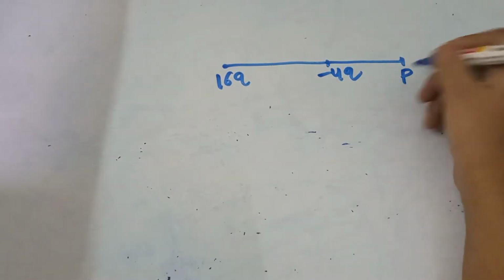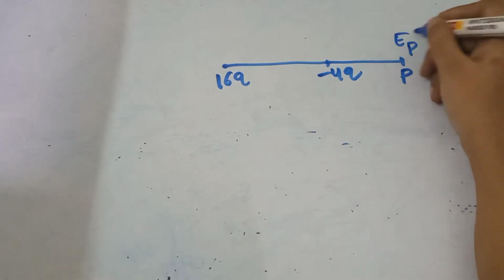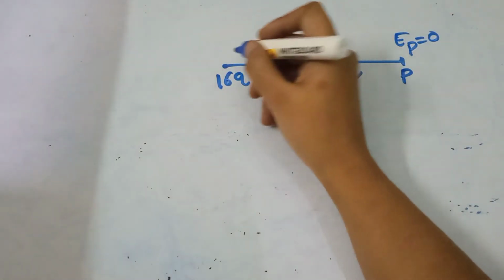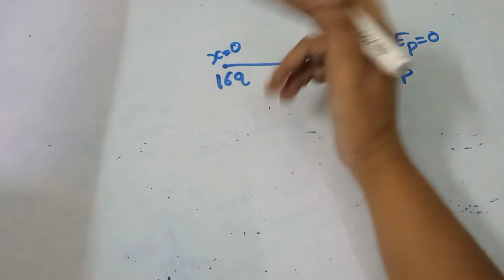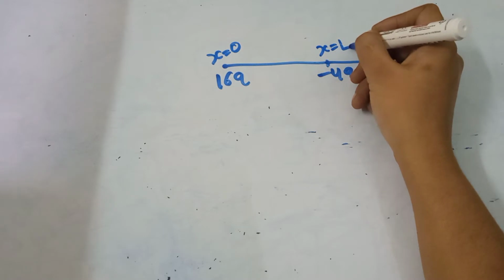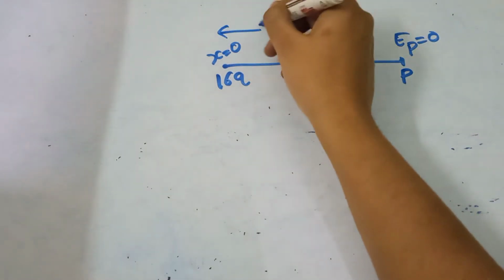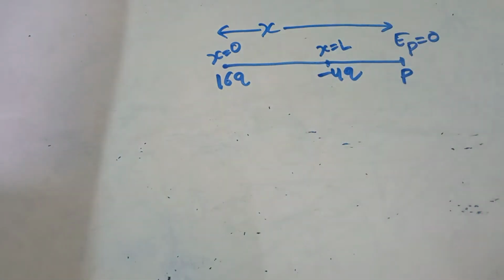Let us consider P is the point where electric field is equal to 0, and this 16q is at x is equal to 0, minus 4q is at x is equal to L, and let us consider this P point is x distance from the 16q charge, or x is equal to 0 charge.